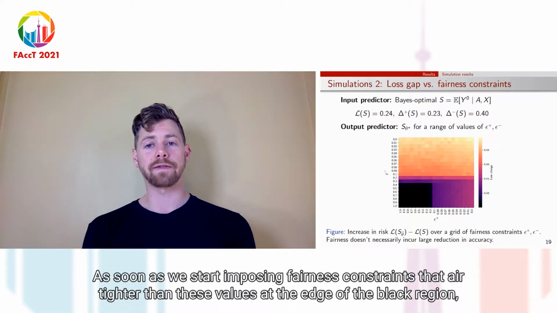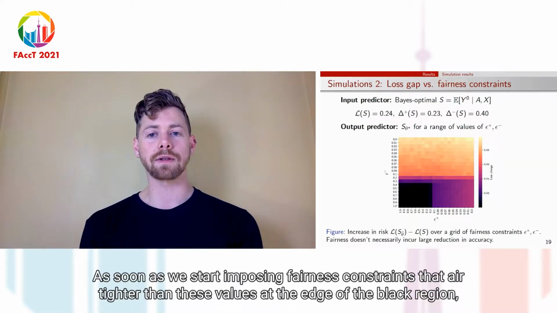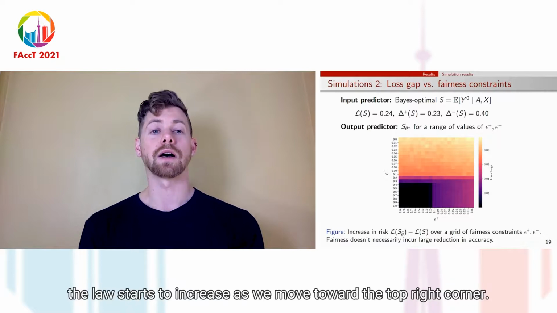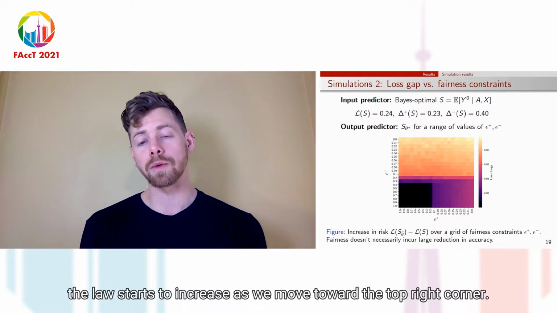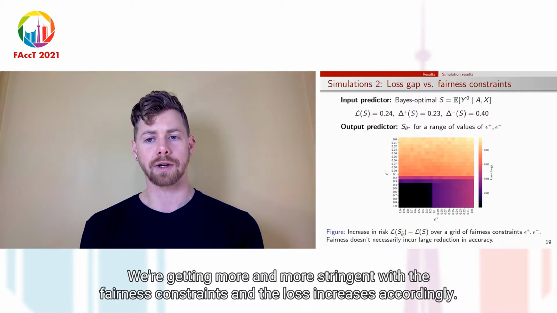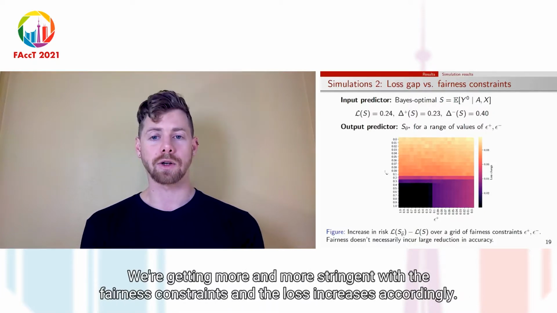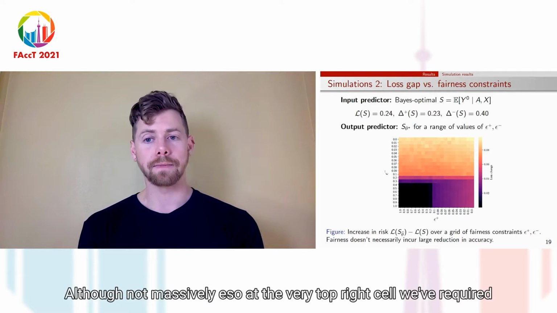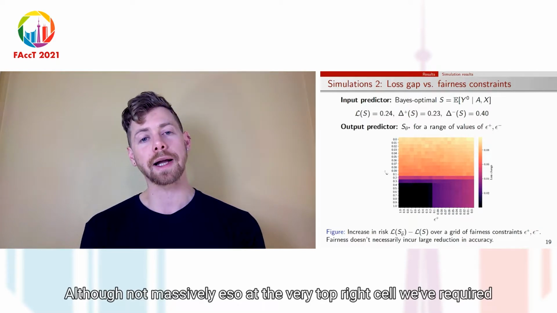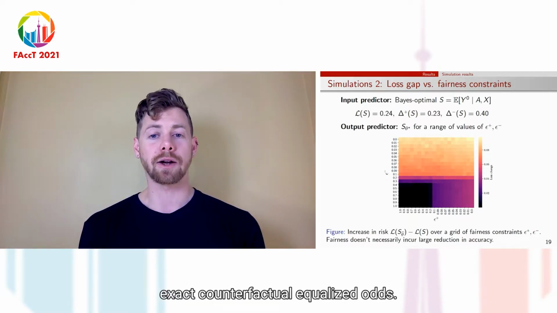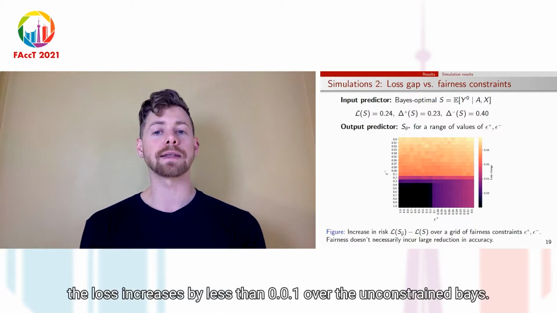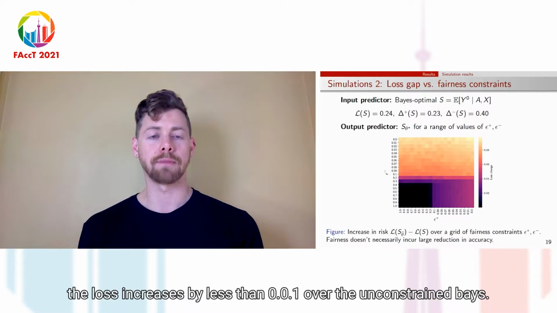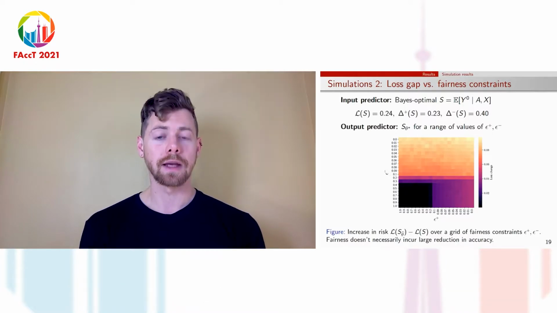As soon as we start imposing fairness constraints that are tighter than these values at the edge of the black region, the loss starts to increase. As we move toward the top right corner, we're getting more and more stringent with the fairness constraints, and the loss increases accordingly, although not massively. So at the very top right cell, we've required exact counterfactual equalized odds. At this point, the loss increases by less than 0.1 over the unconstrained Bayes optimal input predictor.